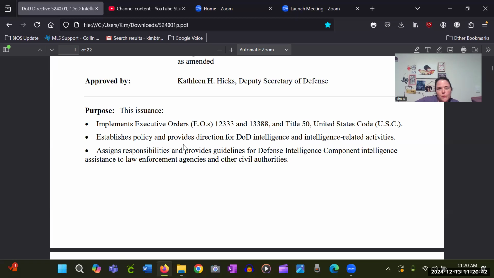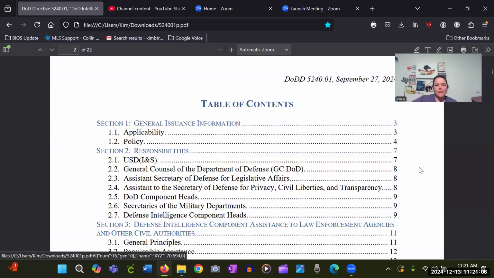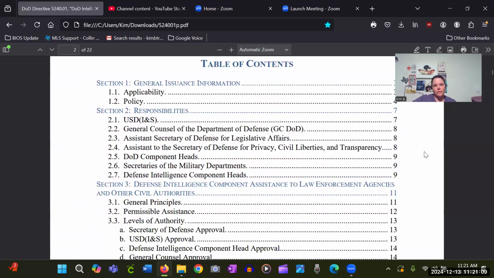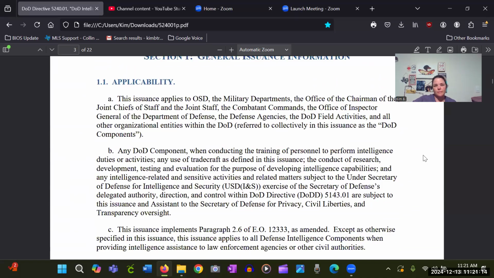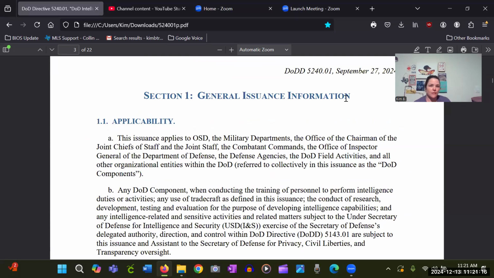It establishes policy and provides direction for DOD intelligence and intelligence-related activities, assigns responsibilities, and provides guidelines for defense intelligence component intelligence assistance to law enforcement agencies and other civil authorities. That's a lot, so I'm not going to go through this table of contents. I want to get through reading some of the general issuance information, applicability.